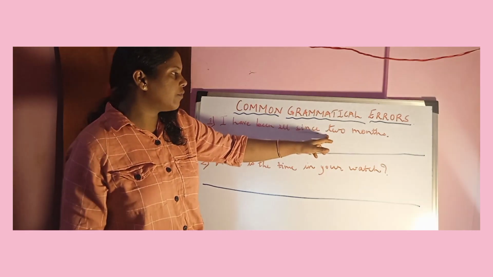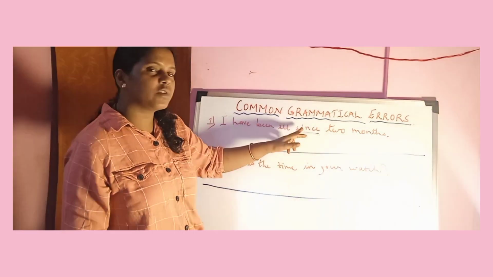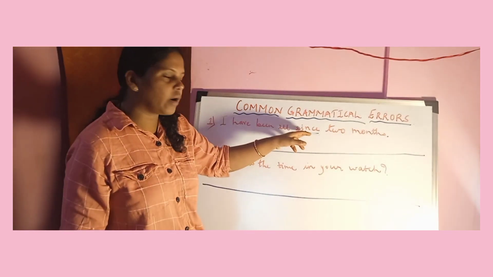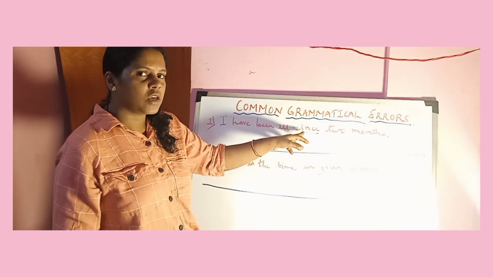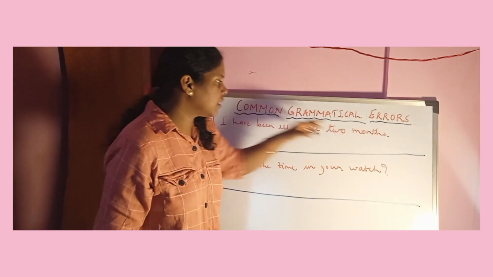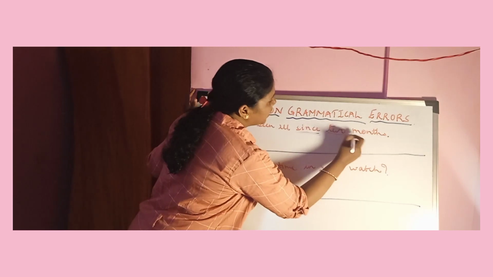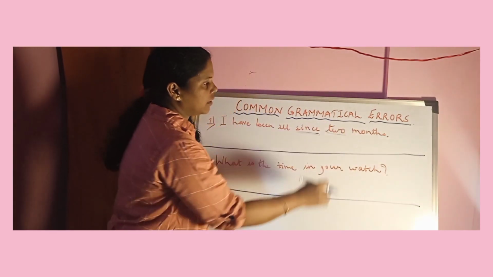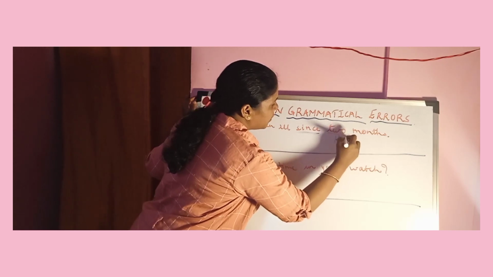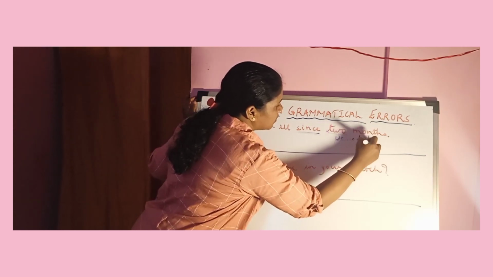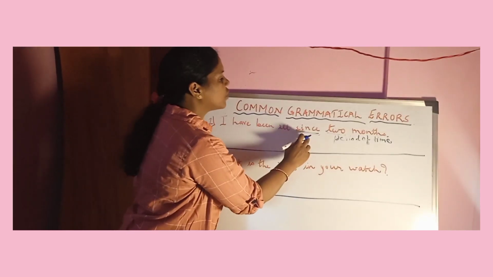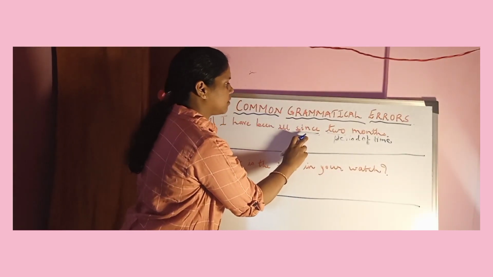Now when a period of time is mentioned, we do not use since, but we must use for. For is the preposition which should be used here. I have been ill for 2 months. 2 is the period of time. When a period of time is mentioned, we have to use for instead of since.